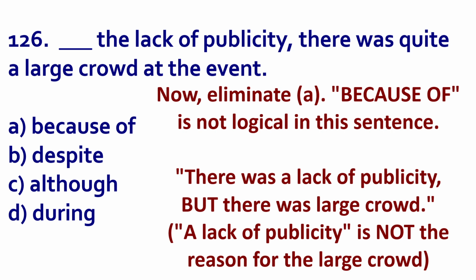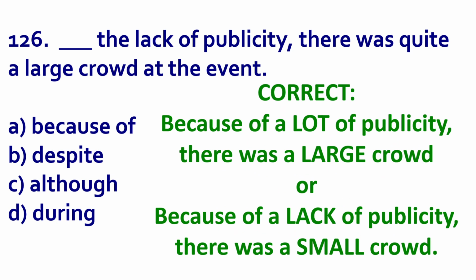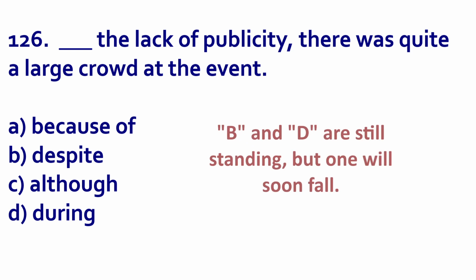You would have to say because of a lot of publicity, there was quite a large crowd. Or because of a lack of publicity, there was a small crowd. But this does not give a reason why there was a large crowd. So now we have B and D.